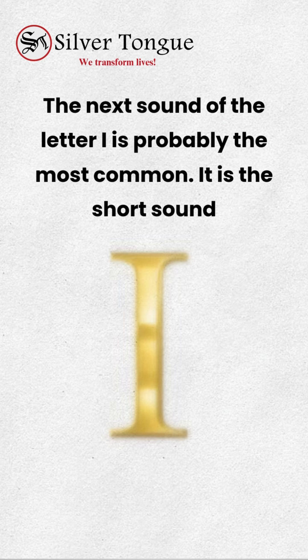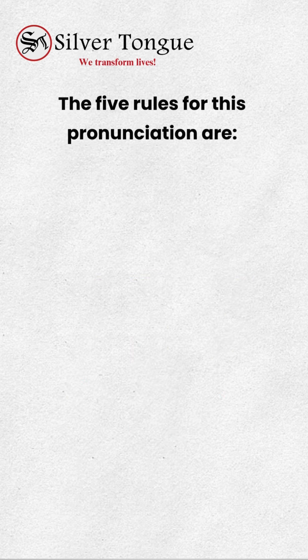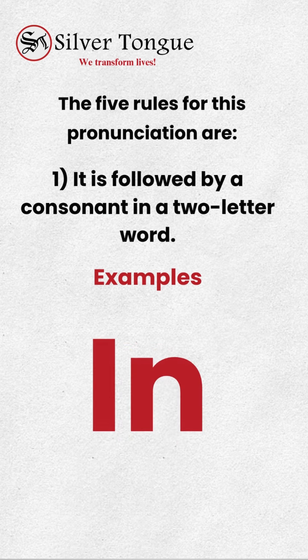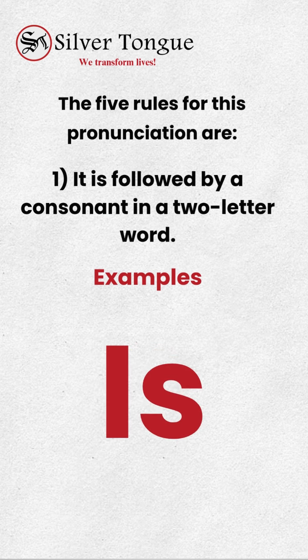Next, the sound of the letter I is probably the most common. It is the short sound E. The 5 rules for this pronunciation are: 1. It's followed by a consonant in a 2-letter word. Examples: it, in, is.